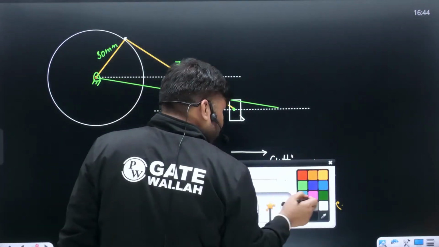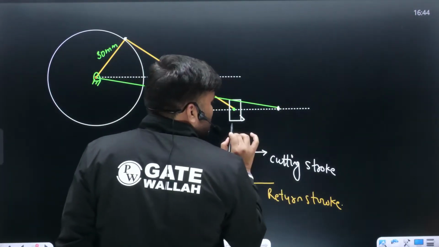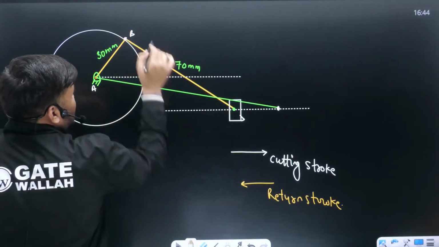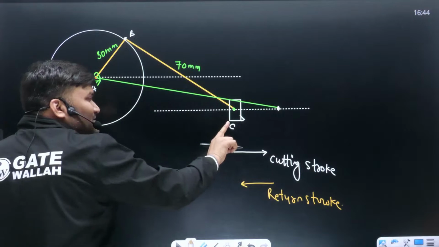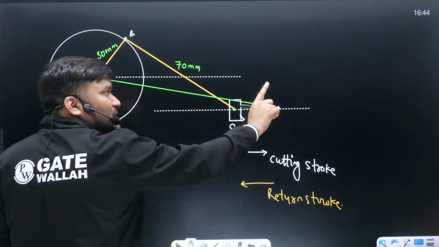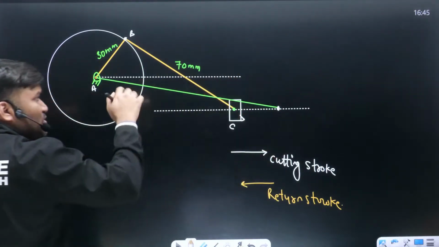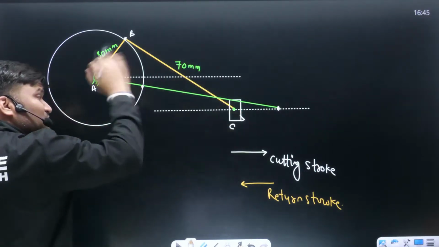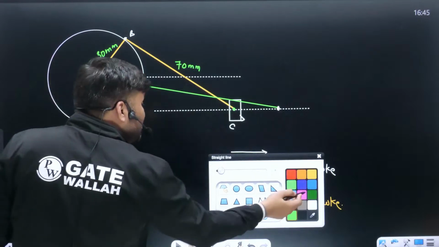One extreme position we have got somewhere here. Let me write, this is point A, this is point B, and this is point C. So when this point C is somewhere here, you have got an extreme position. Another extreme position, the 180 degree angle I have made, will be again the same.